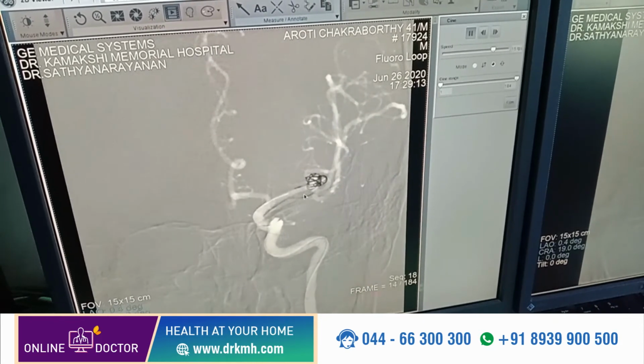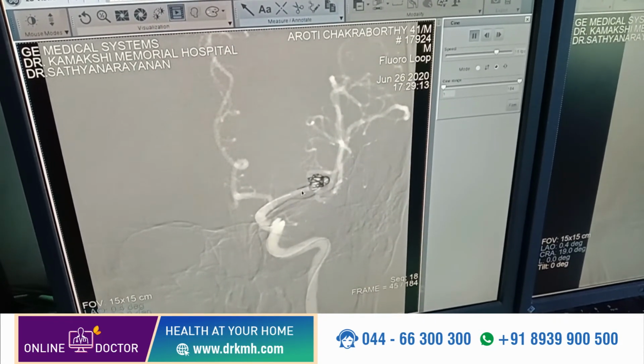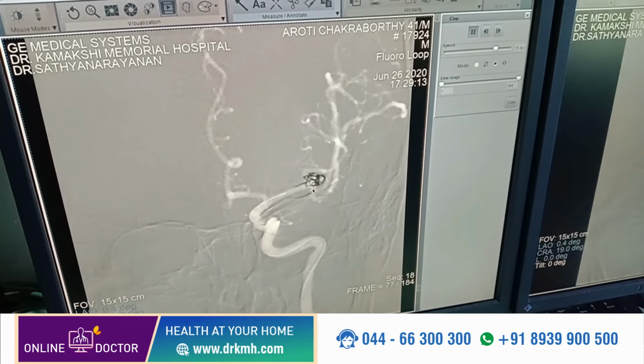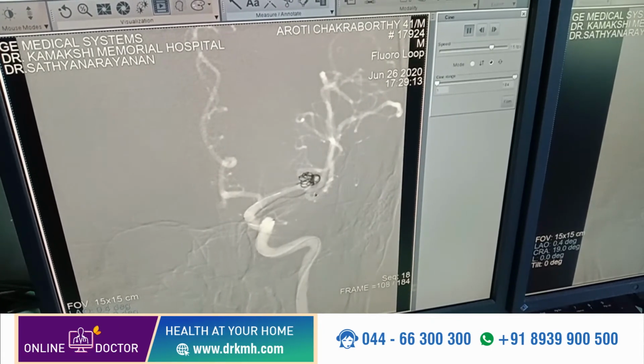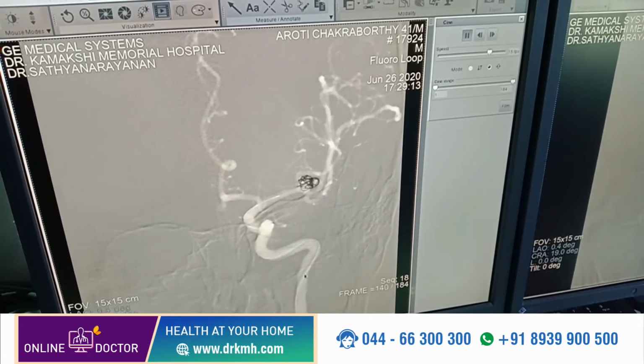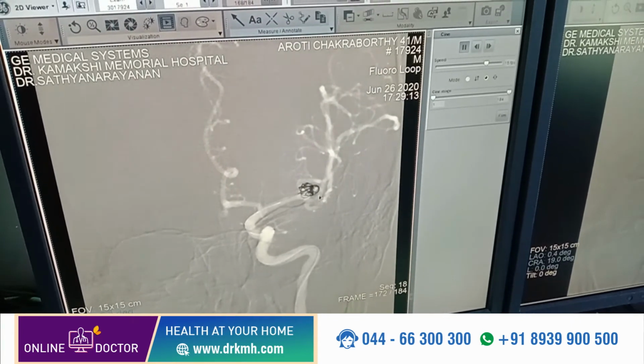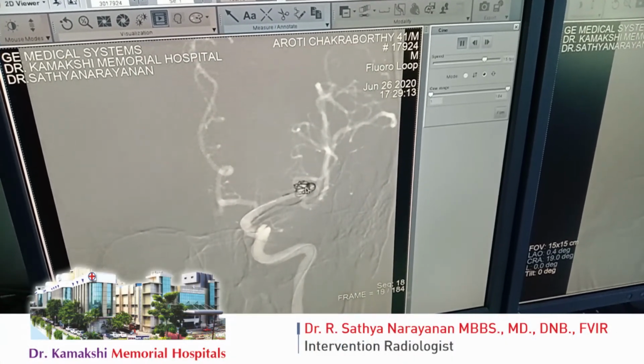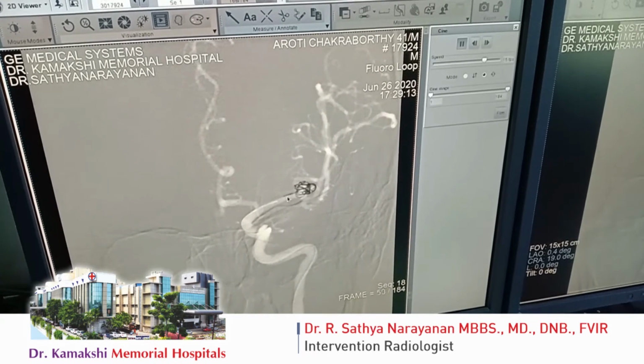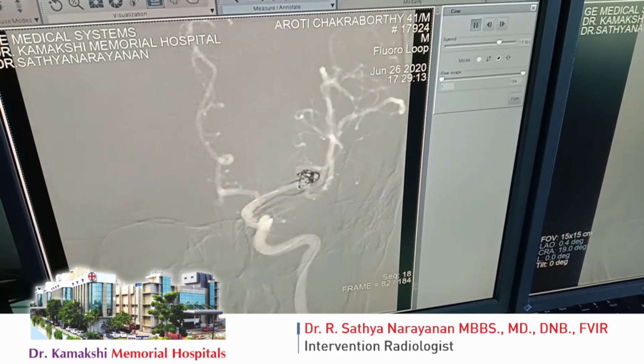This is the process of coiling, where you are able to see the coils being placed into the aneurysm. See, the coil mass is moving. So we have taken a microcatheter into the aneurysm and we are placing coils inside the aneurysm. So here you will see this dark line which is moving is the coil.